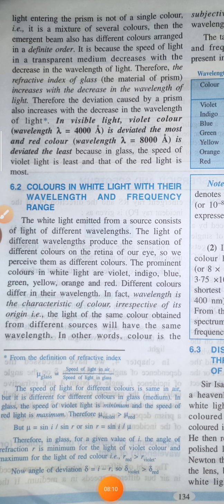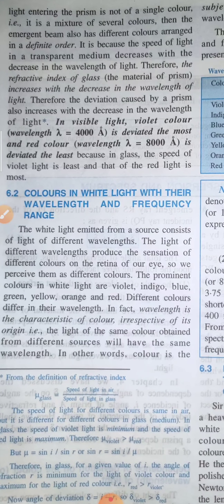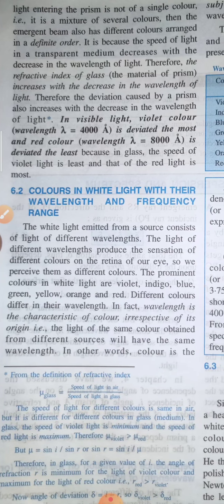So in visible light, violet color is deviated the most and red color is deviated least, because in glass the speed of violet light is least and that of the red color is most. So the next topic is colors in white light with their wavelength and frequency.